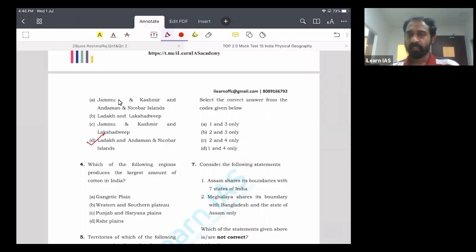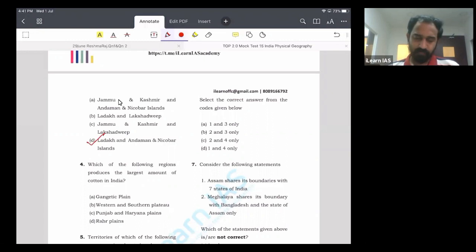We know that the northernmost point will be the Gilgit-Baltistan region, and Gilgit-Baltistan is actually part of the Ladakh UT. Why was Gilgit-Baltistan added along with Ladakh? Because of the geography. Both these regions are located in the Trans-Himalayan region, towards the north of the Great Himalayas, and the regions located to the south of the Great Himalayas are included in the J&K UT.